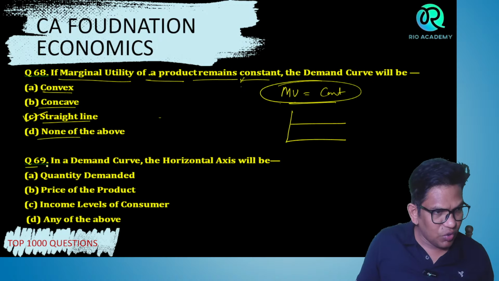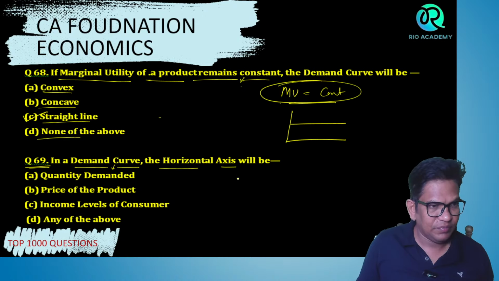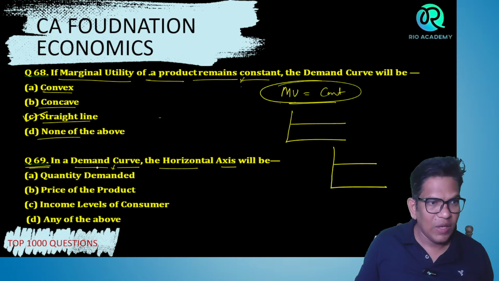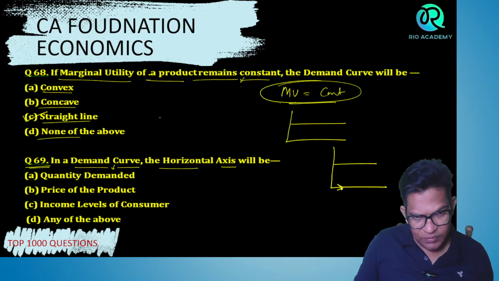Next, question number 69. In the demand curve, the horizontal axis will be what?